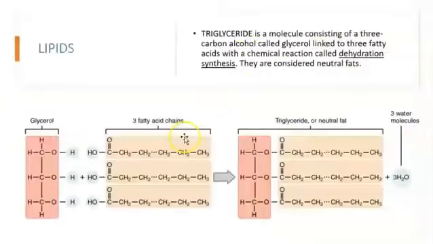glycerol. What chemical reaction do you use to mix things? You use a dehydration synthesis. And when you mix them, you're going to form this structure, which is going to be a triglyceride. Why? Tri, because you have 1, 2, 3 fatty acids, and it's combined with glycerol, a triglyceride.